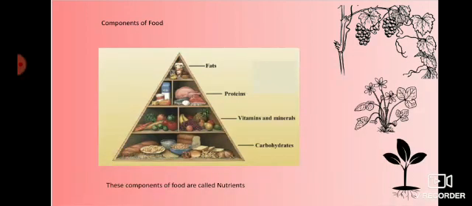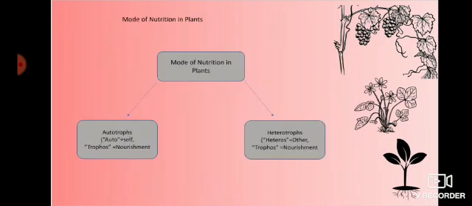Next, I am going to explain the mode of nutrition in plants. That is, what is nutrition? Nutrition is the mode of taking food by an organism and it is utilized by the body. The mode of nutrition in which organisms make food themselves from simple substances are called autotrophs. Animals and most other organisms take in food prepared by the plants, they are called heterotrophs.